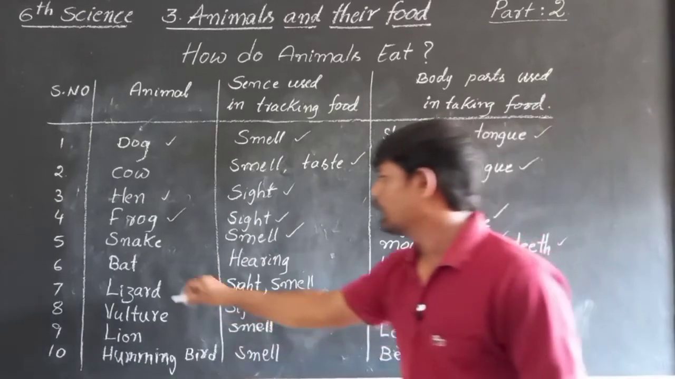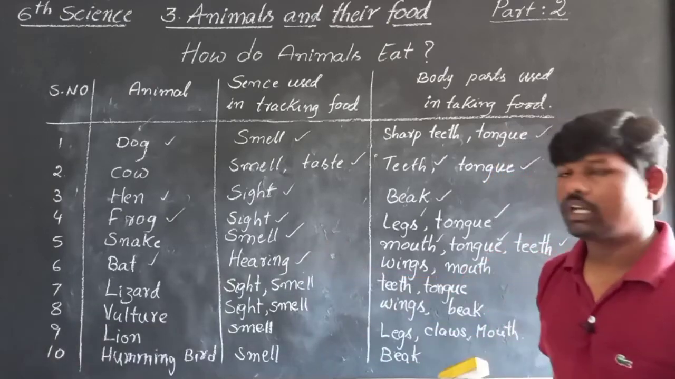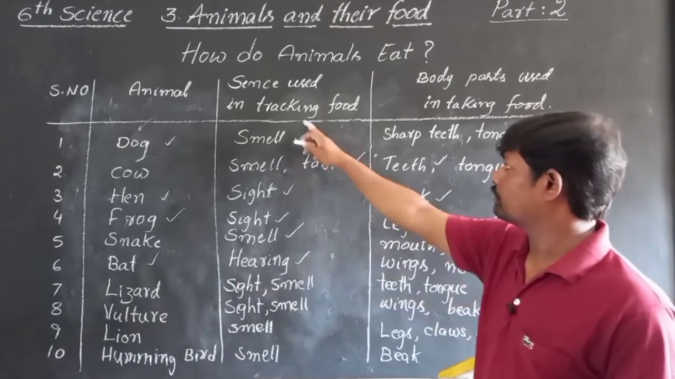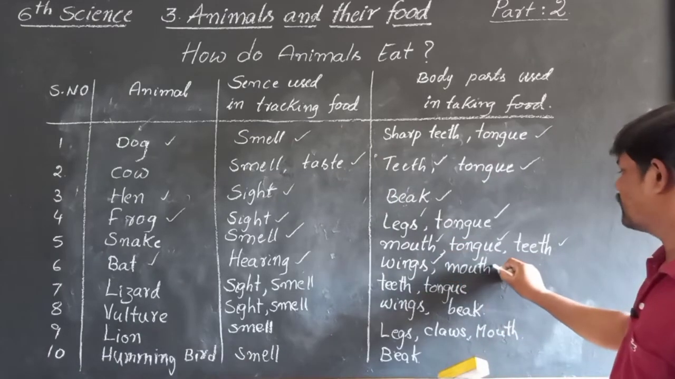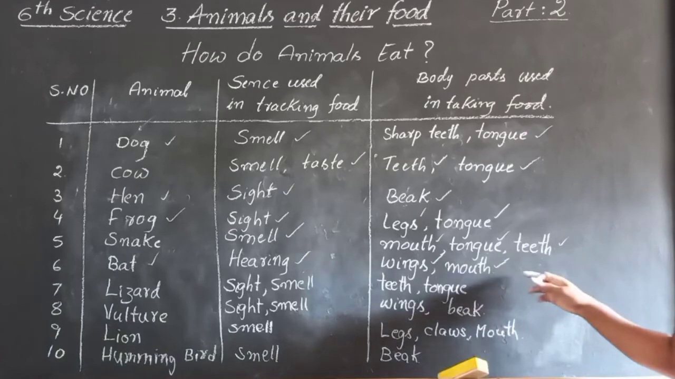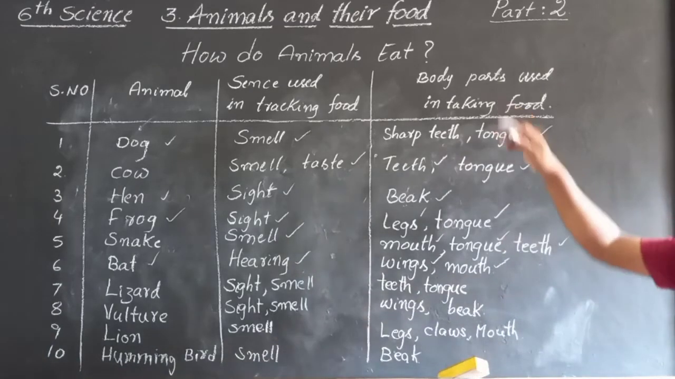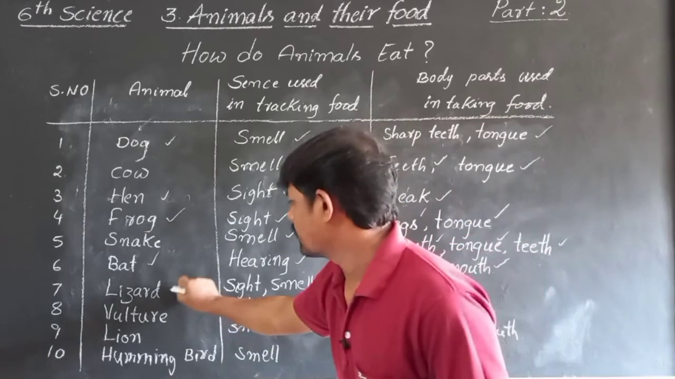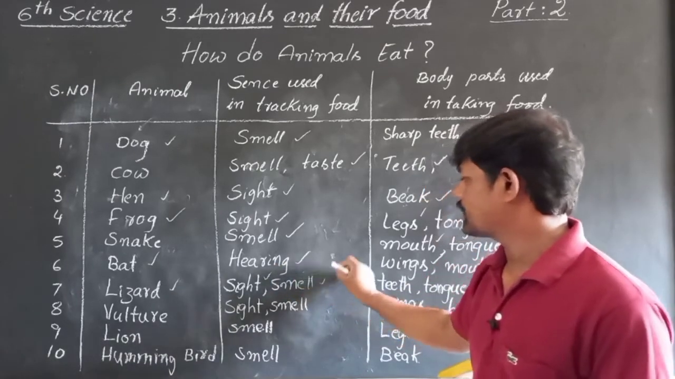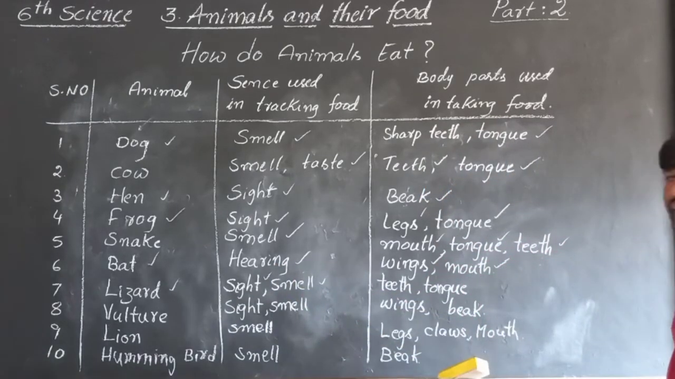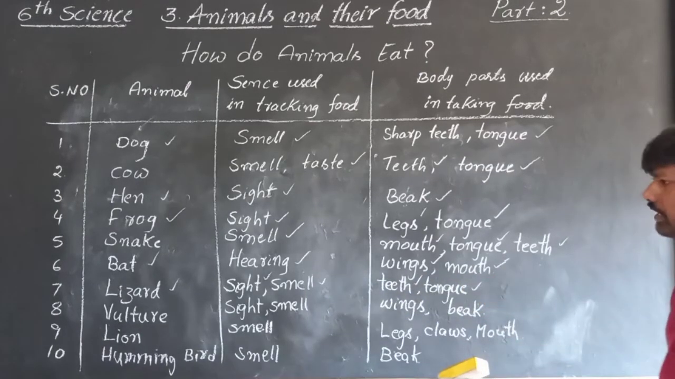Next one, bat. The bat has a great sense of hearing. By hearing, it can track the food. The body parts used are wings as well as mouth. Bats use wings and mouth for taking food. Next one, lizard. The lizard has a great sense of sight and smell. Both senses are there. The body parts used are teeth and tongue.